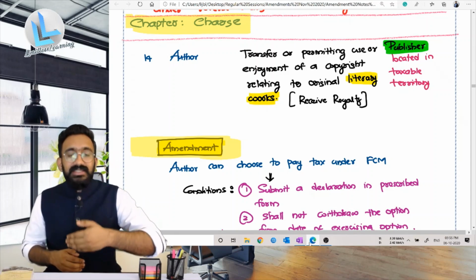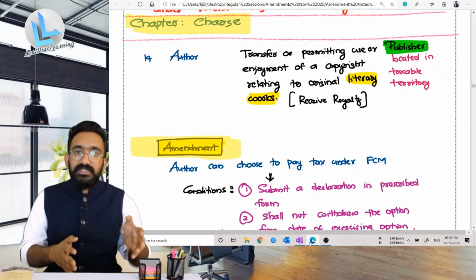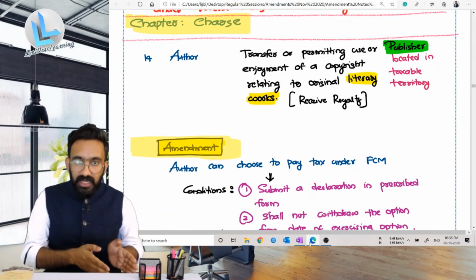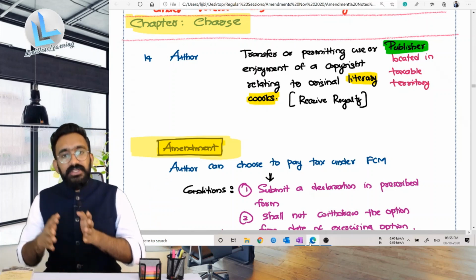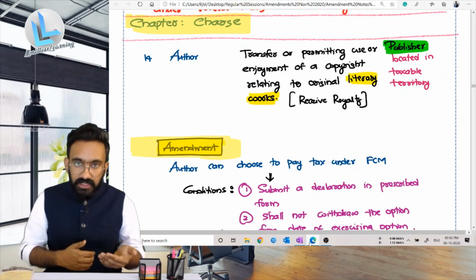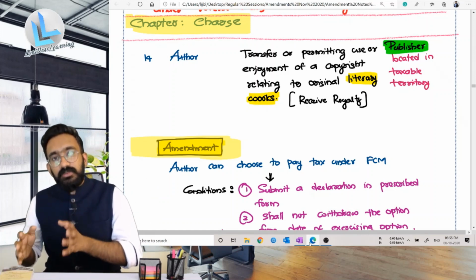So what is the amendment that we have here? This was already there in the earlier entry, wherein they said if an author provides a service by way of permitting the use of their copyright relating to an original literary work, then it is the publisher who has to pay GST to the government.